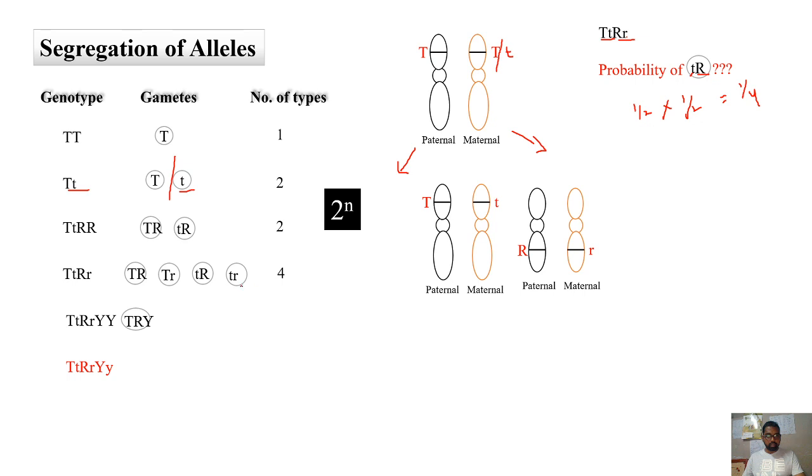We can check that here also. This is what was asked. Totally 4 types of gametes will be produced, and the probability of this will be 1 in 4. That's how you can apply this formula. Say for example, if you are asked to find out the probability of small t capital R small y from this genotype, you can apply this formula and find out the proportion of this.